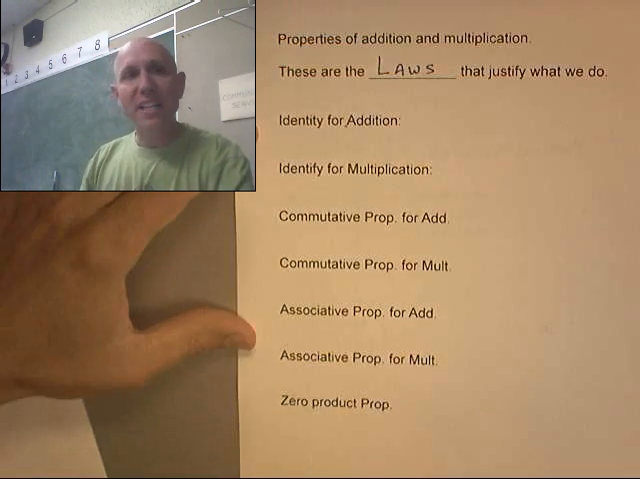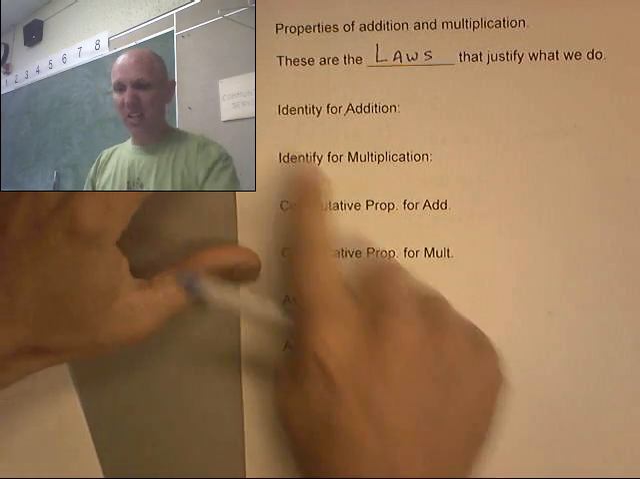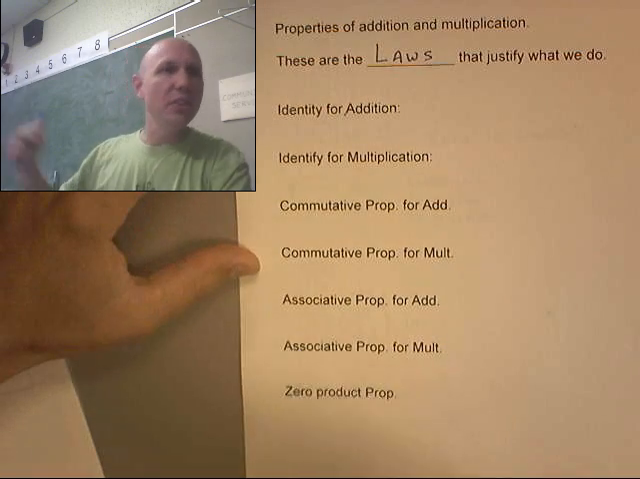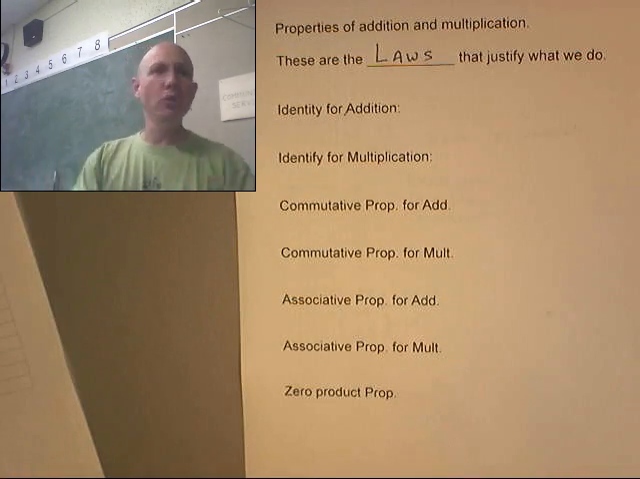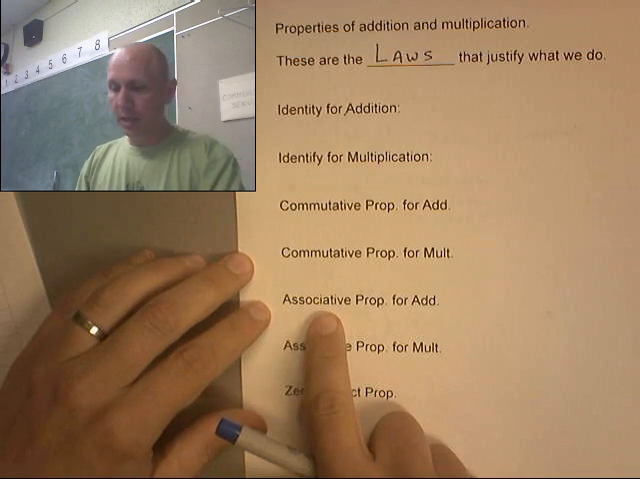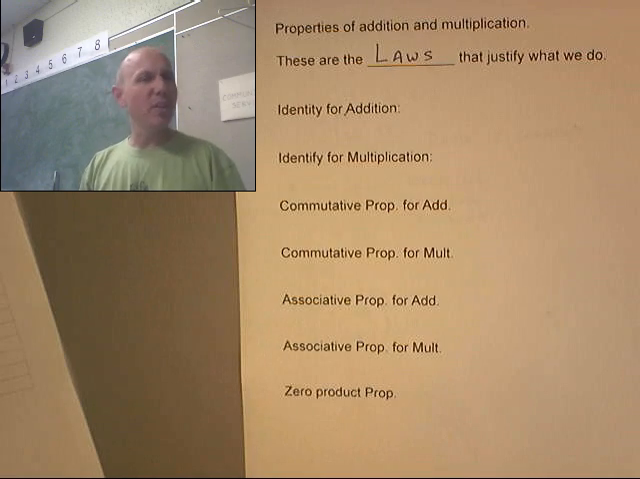So what are the rights that we have under math? Here are kind of our big things. We have identities, and you can say, I can do this because of identities. We have the commutative property, and you're going to say, I can do this because of the commutative property. And the associative property and the zero product property. So let me show you what these look like.